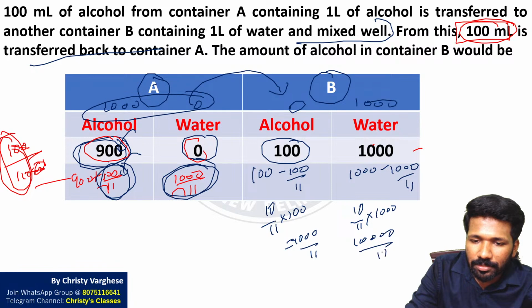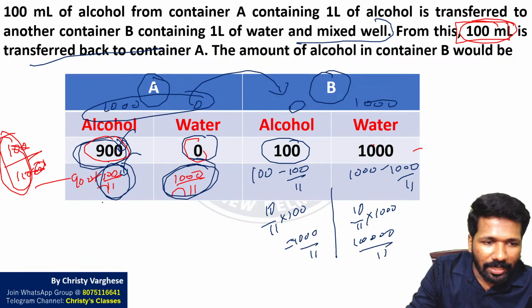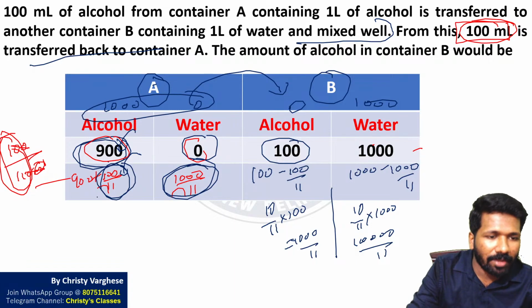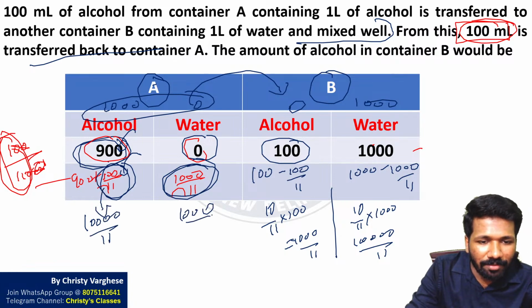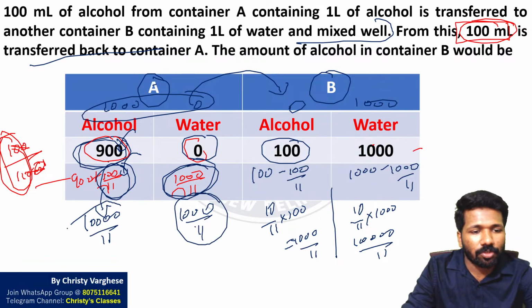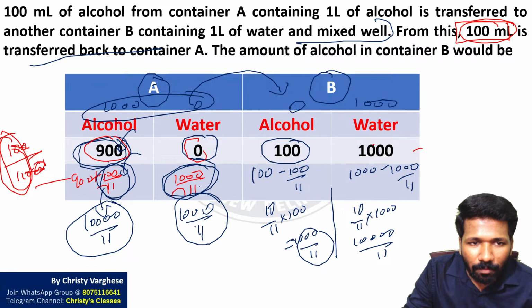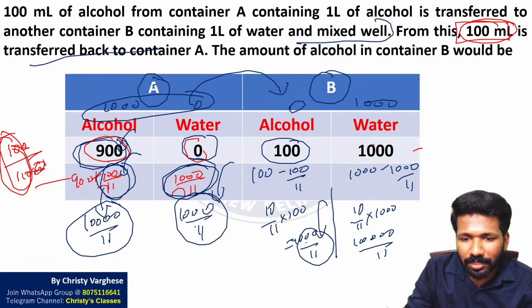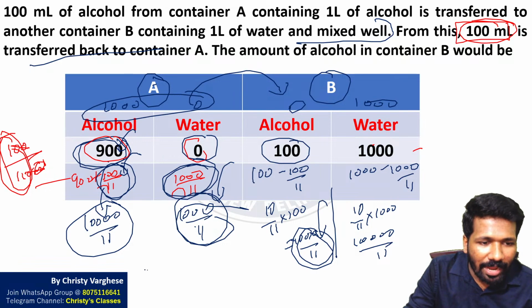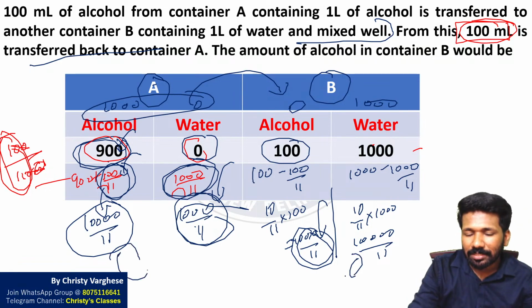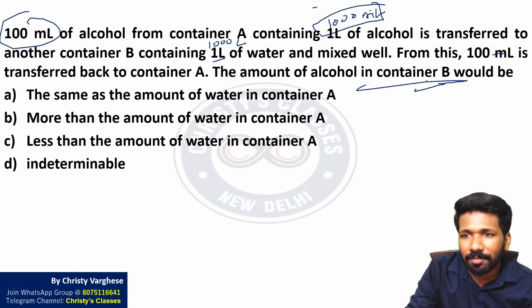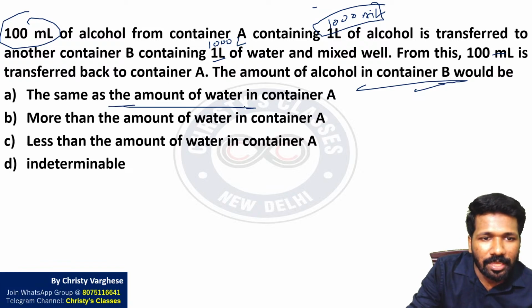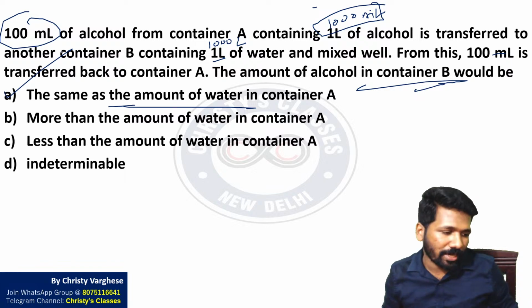10,000 by 11. 10,000 by 11 water. And here it is 900 plus 100 by 11, that is 10,000 by 11 alcohol here and this is 1000 by 11 water here. Now tell me which option will be correct. The water in A is equal to alcohol in B, 1000 by 11, 1000 by 11, and alcohol in A is equal to water in B. That is what is happening. Now check which option. Amount of alcohol in B will be the same as the amount of water in A. So option A is the correct answer.